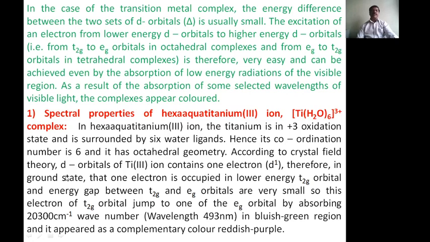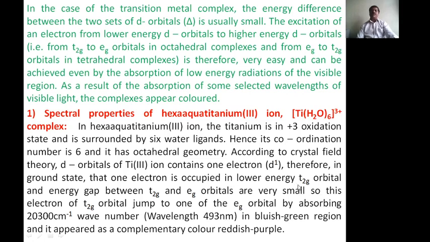According to crystal field theory, the d orbitals of the titanium +3 ion contain one electron. Therefore in the ground state that one electron occupies the lower t2g orbital, because in an octahedral complex t2g orbitals are lower in energy than eg orbitals.